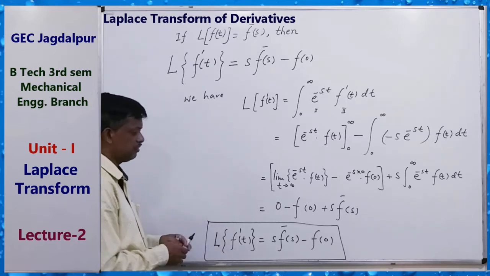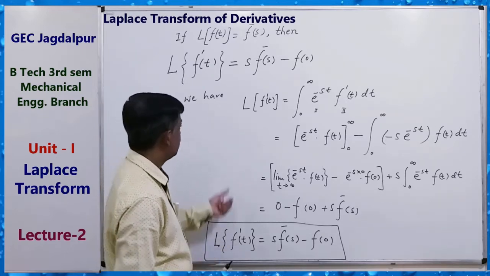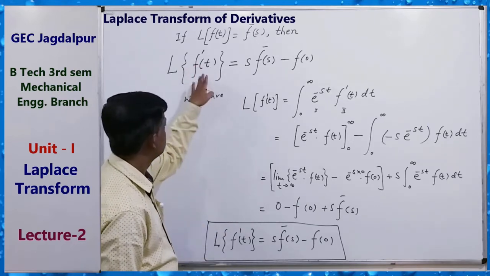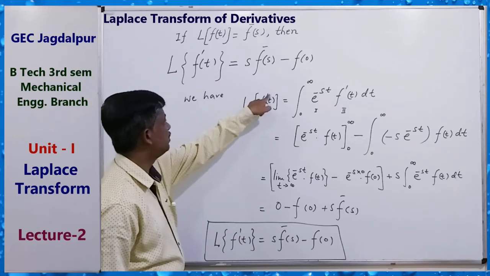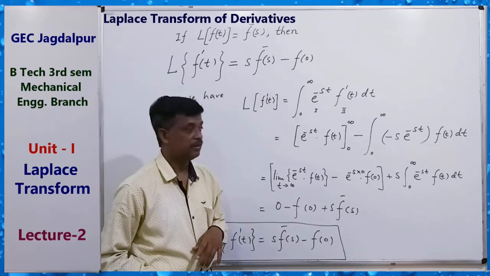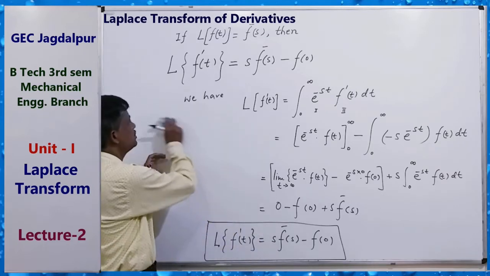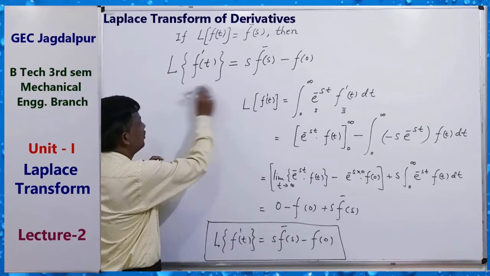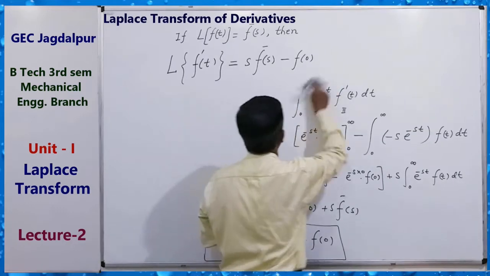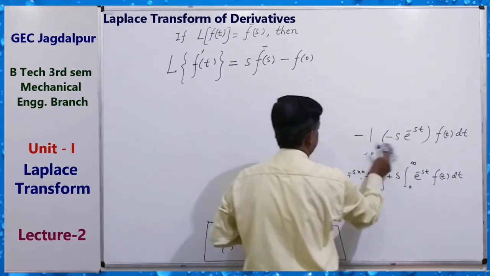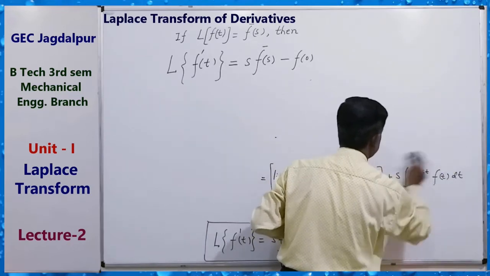Similarly, if we use it for the double derivative, repeatedly using this formula, we can get it like this. This is for the first derivative.